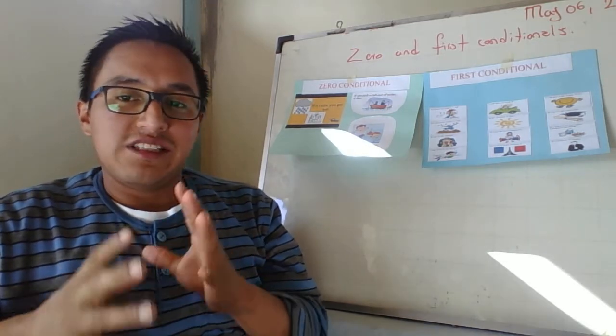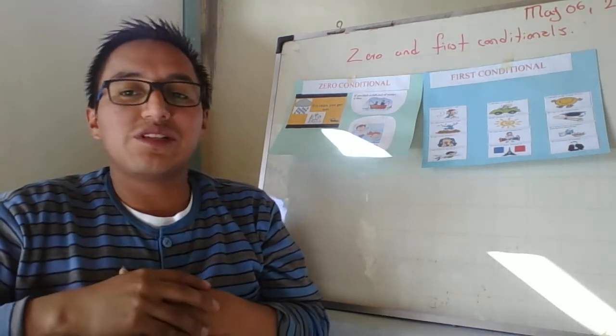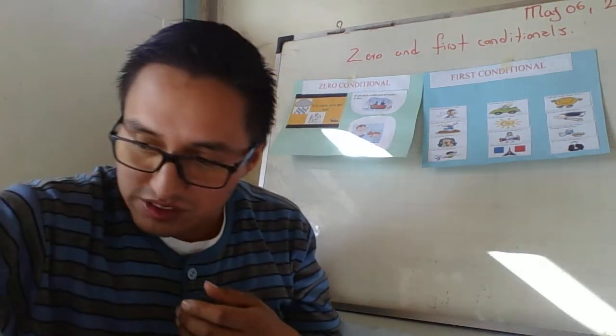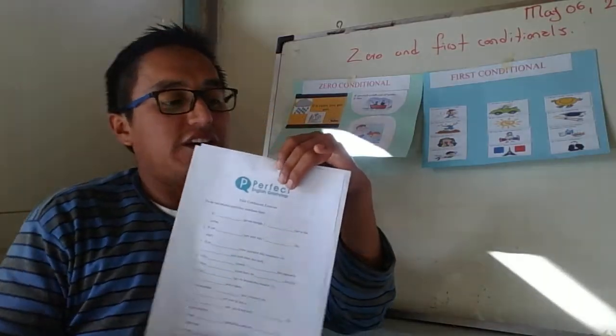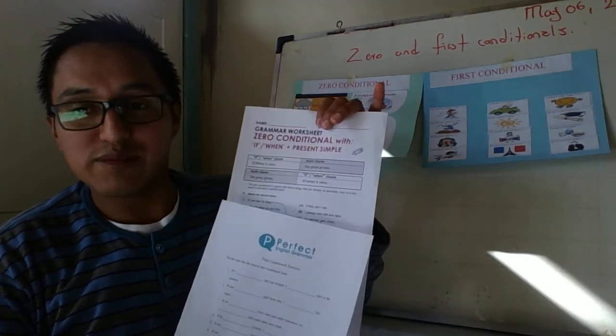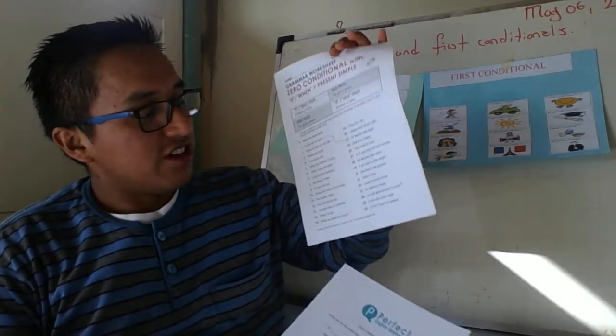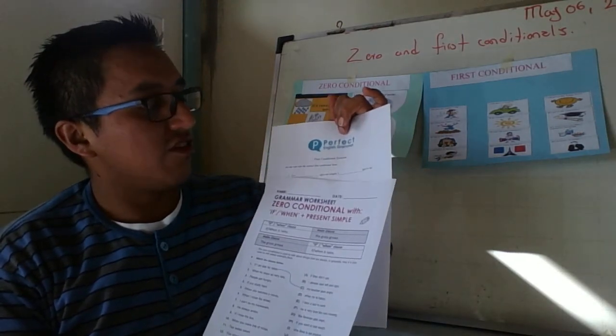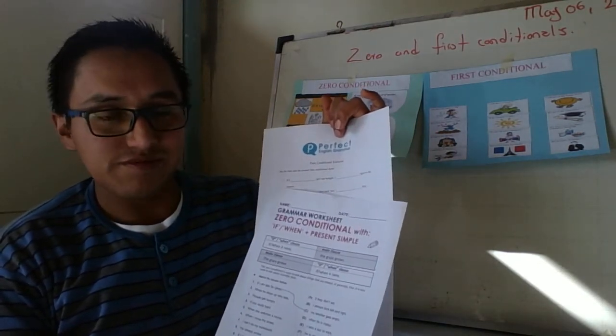Now I'm gonna show you another supplementary didactic material. These are worksheets. Here I have worksheets. The first is the zero conditional. The second is the first conditional.